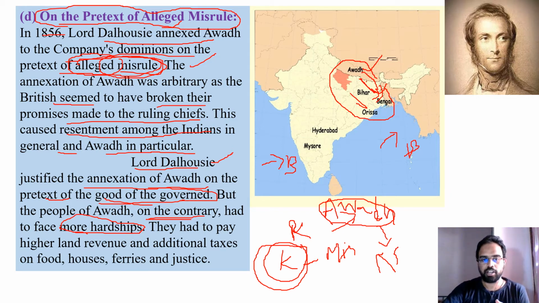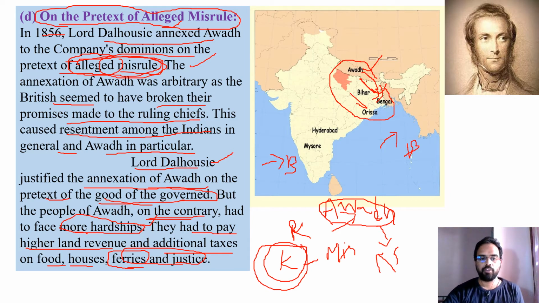People had to face many difficulties. They had to pay higher land revenue and additional taxes, as I said, on food, houses, and ferries. Ferries are the ships which carry goods and all.